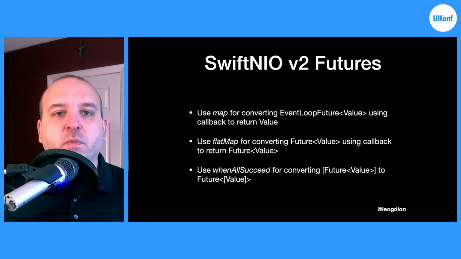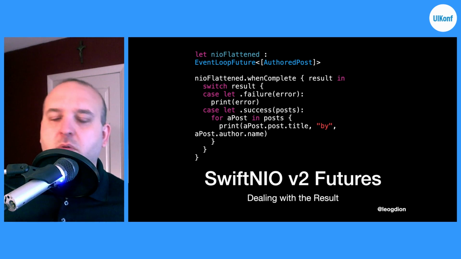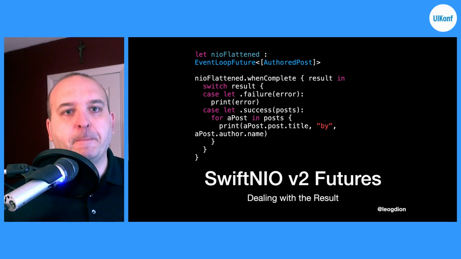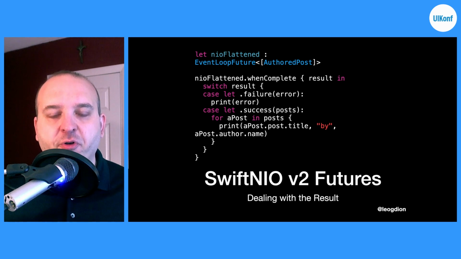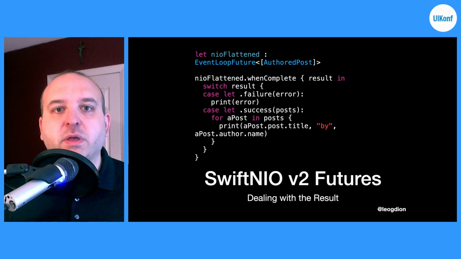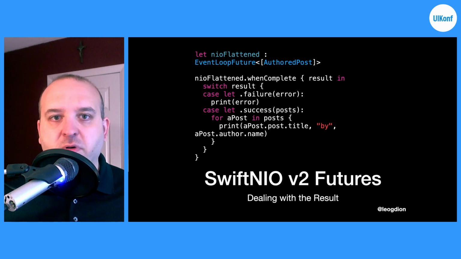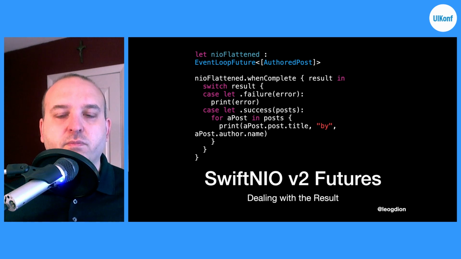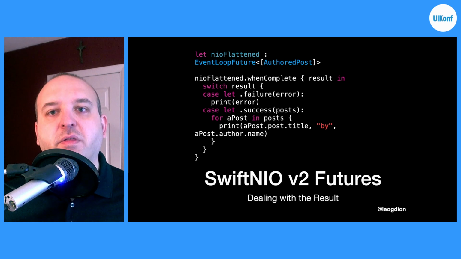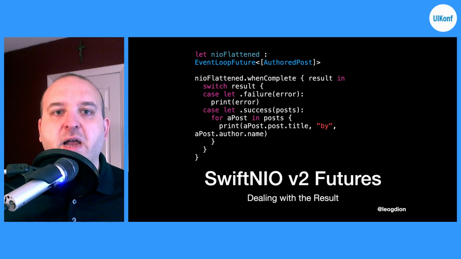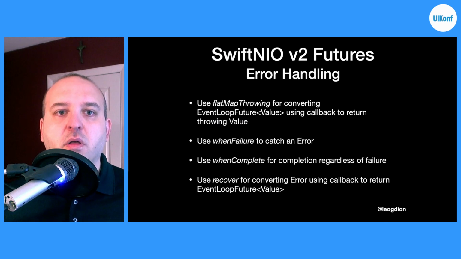So we've taken, in this case, an array of the authored posts. We have every author and every post. When we want that result, we call when complete in this case, and we get back the result. And then we can either print the error out, or in this case, we take each one of these authored posts and print out the title and the name of the author in our playground here.